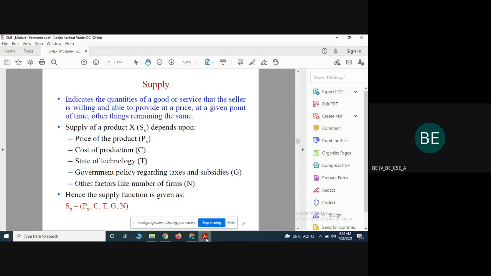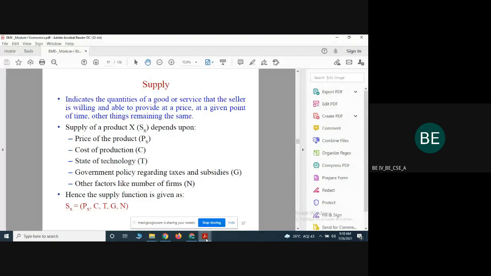If the price of the commodity is favorable, then the seller will get more profit. So the first factor is the price of the product. The second factor is the cost of production. For example, you are going to manufacture a product. What is the input for that manufacture? Raw material. If the raw material cost increases, obviously the production cost also increases.